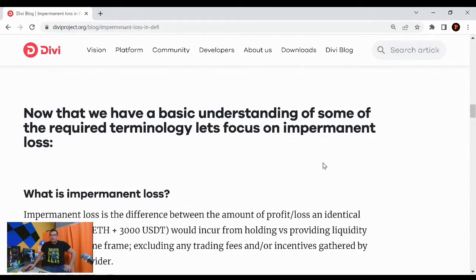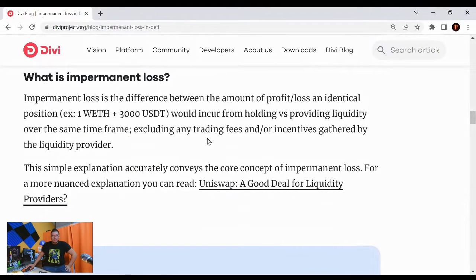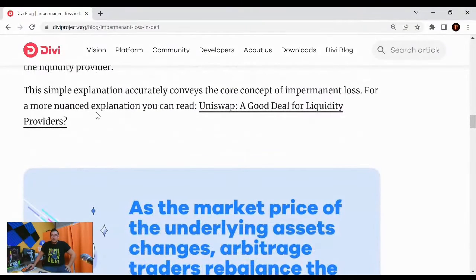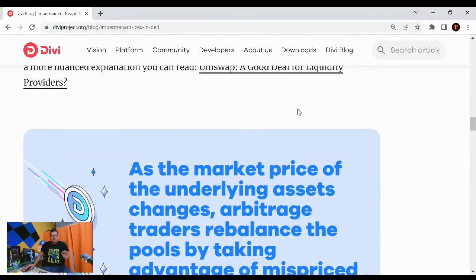All right, so now that we have a basic understanding of some of the required terminology, let's focus on impermanent loss. What is impermanent loss? Impermanent loss is the difference between the amount of profit / loss in identical positions. Example, 1 wrapped Ethereum plus 3,000 USDT would acquire from holdings versus providing liquidity over the same time frame, excluding any trading fees and / or incentives gathered by the liquidity provider. This simple explanation accurately conveys the core concept of impermanent loss. For a more nuanced explanation, you can read the Uniswap, a good deal for liquidity providers article to get just a little bit better explanation.